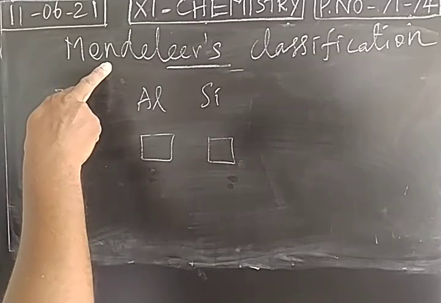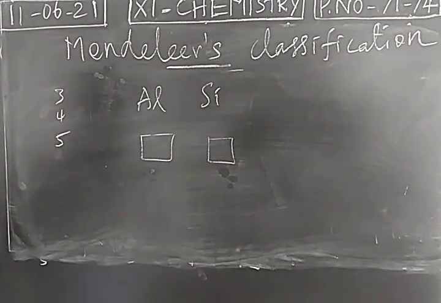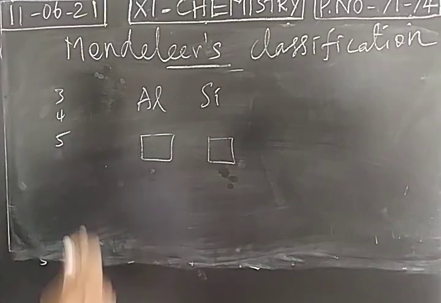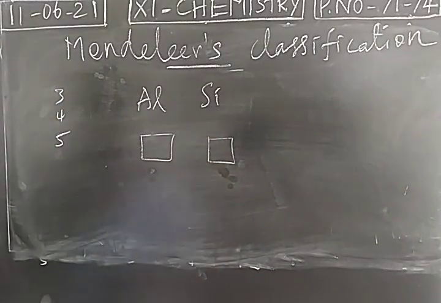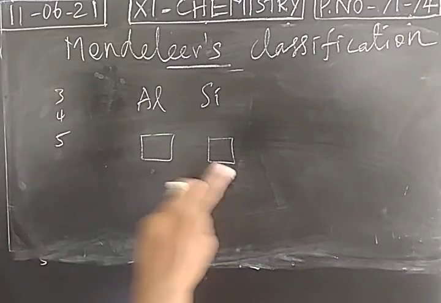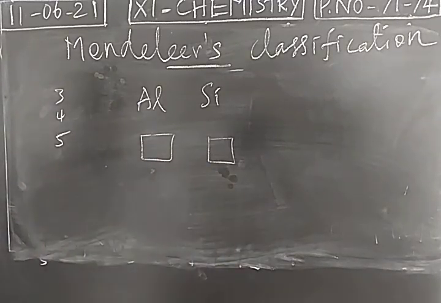So even though Mendeleev did not have these two elements, he predicted the properties. So first advantage, the elements were not present during his lifetime, so the empty space is utilized to discover a new element for other scientists. And even though the elements were not discovered during his lifetime, he predicted the properties with the help of atomic weight.